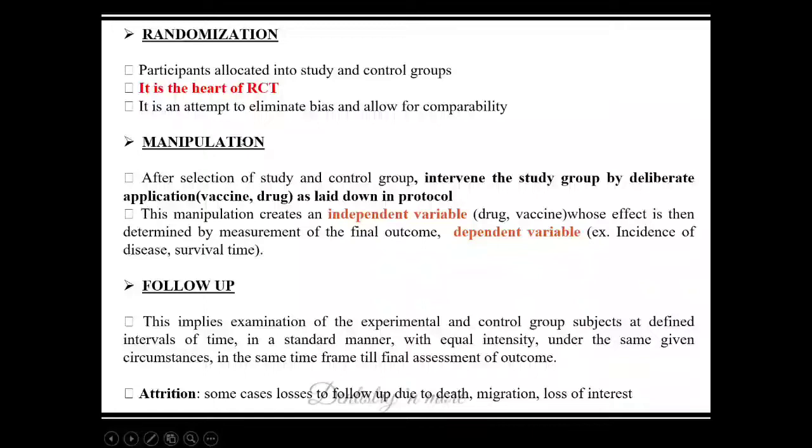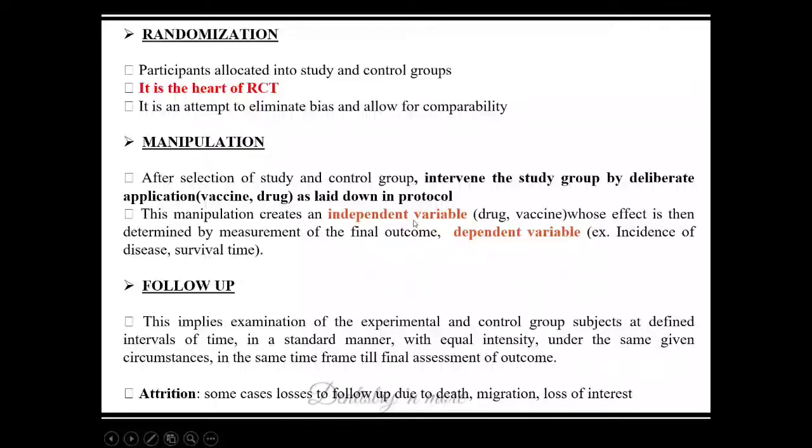And manipulation, where the investigator intervenes. So in an experimental study, the investigator has a clear role, unlike the descriptive study. In a descriptive study, the investigator just observes things, but in an experimental study he has a significant role, that is, he intervenes in the study group by deliberate application, or he applies some vaccine or drug as laid down in the protocol. So this manipulation creates an independent variable.